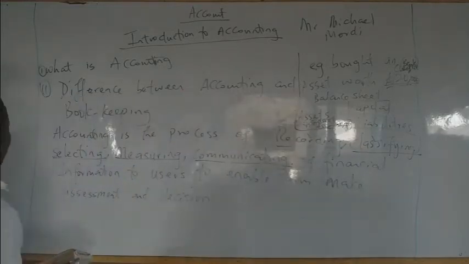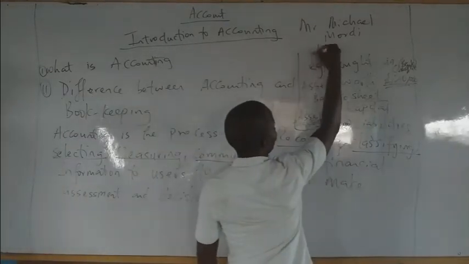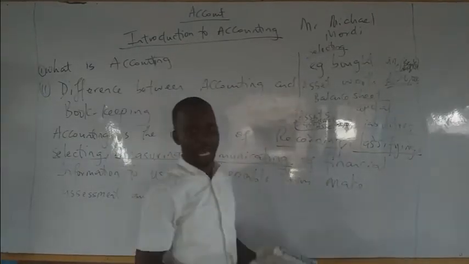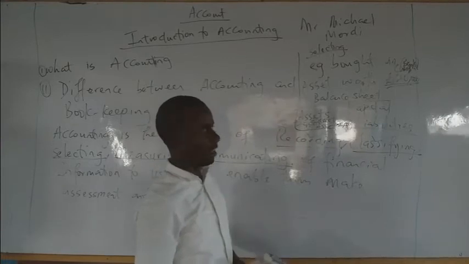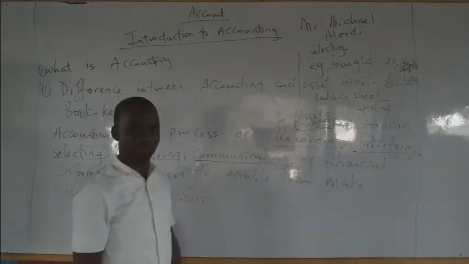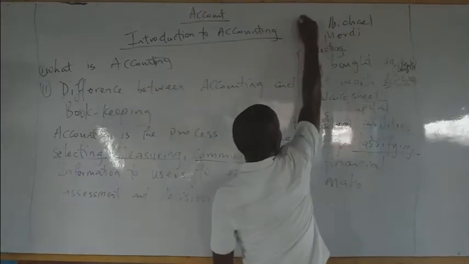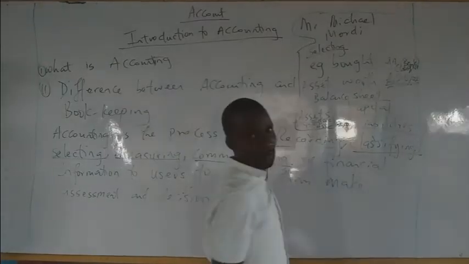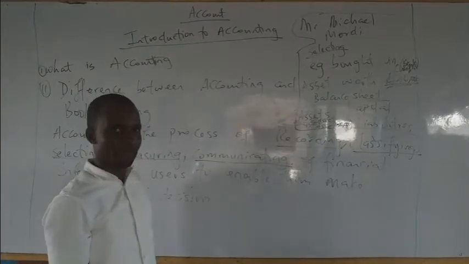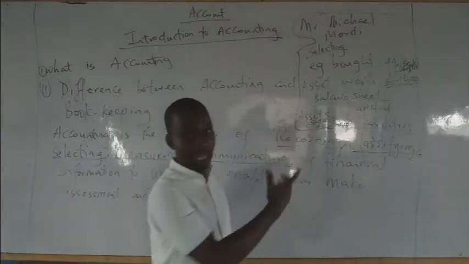Then the third one is selecting. What do I mean by selecting? Not all information is selected to be recorded. Let me repeat. Not all information is selected to be recorded. Why did I say so? There is some information that doesn't have monetary value, even though it impacts the business.